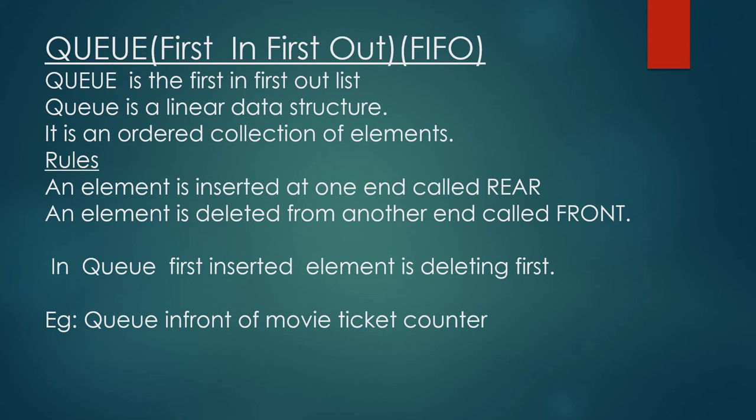Then suppose one more person is coming for the ticket. That person will stand at the back end or rear end. That's why insertion is at the back end or rear pointer. Then deletion is from the front pointer or front side. That is why a queue is first in, first out. That is, in a queue, the first inserted element is deleted first. First in, first out.